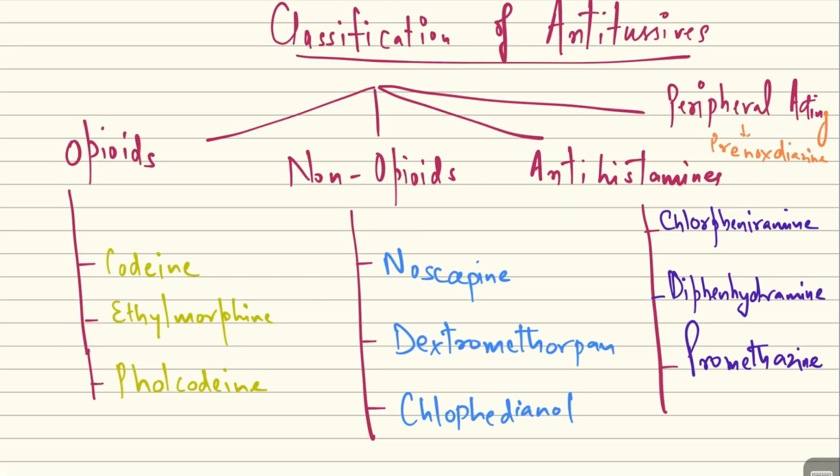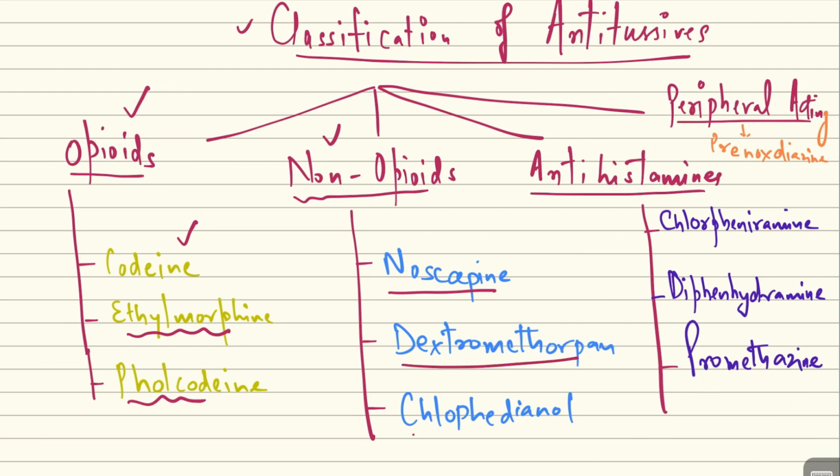Now we'll see the classification of antitussive group of drugs. Antitussives are classified as opioids and non-opioids. Besides opioids and non-opioids, we have the antihistamines and peripherally acting antitussive drugs. In the opioid group, we have drugs like codeine, which is a standardized antitussive, also methyl morphine, and then we have ethyl morphine and pholcodine. Among the non-opioids, we have noscapine, dextromethorphan, clofedianol. Among the antihistaminics, the antitussives include chlorpheniramine, diphenhydramine, promethazine.